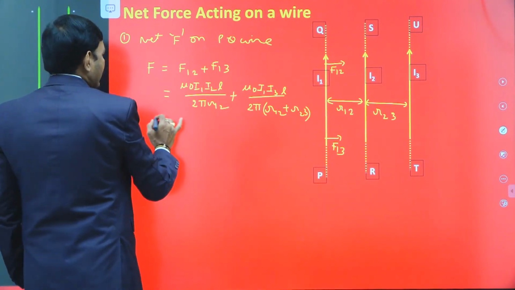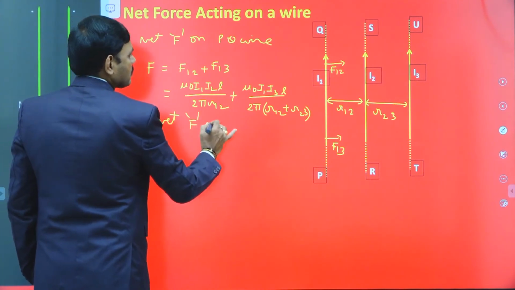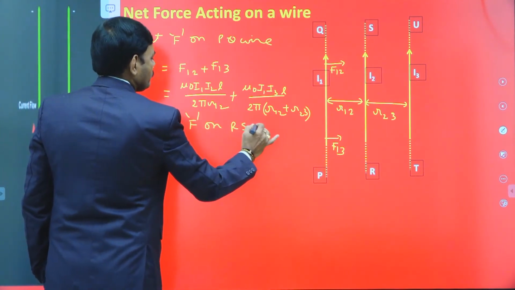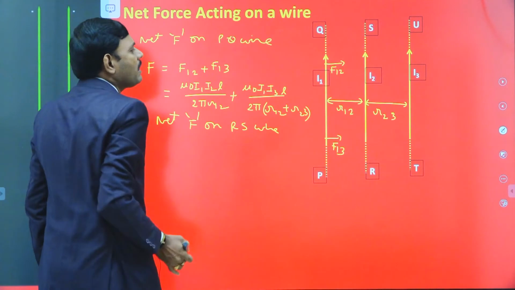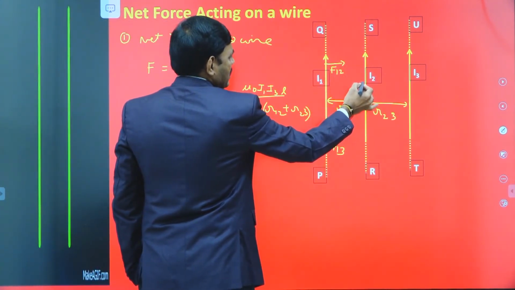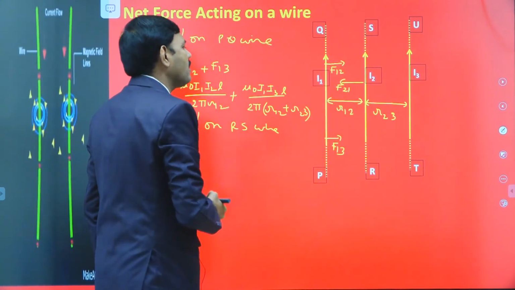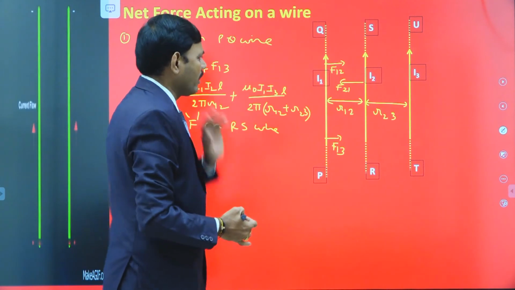Next we write the net force on RS wire. Because I2 and I1 currents are in same direction, I2 is attracted by I1 with force F21 towards I1 wire.